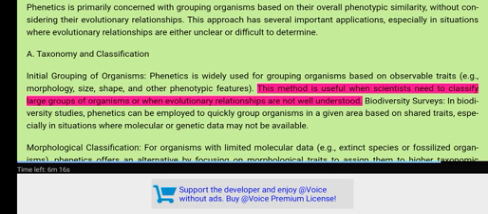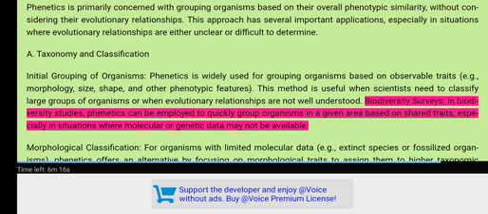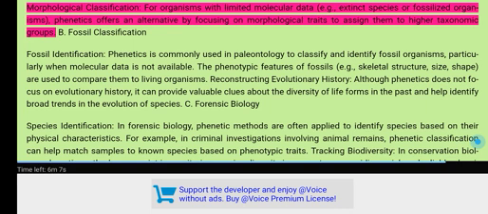This method is useful when scientists need to classify large groups of organisms or when evolutionary relationships are not well understood. Biodiversity surveys. In biodiversity studies, phonetics can be employed to quickly group organisms in a given area based on shared traits, especially in situations where molecular or genetic data may not be available. Morphological classification. For organisms with limited molecular data, e.g., extinct species or fossilized organisms, phonetics offers an alternative by focusing on morphological traits to assign them to higher taxonomic groups.